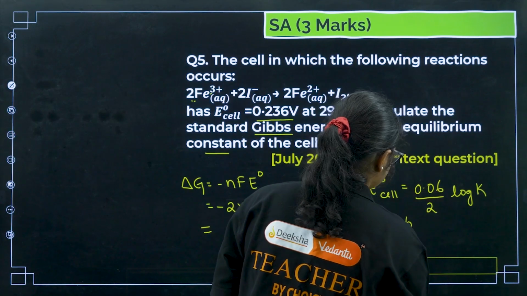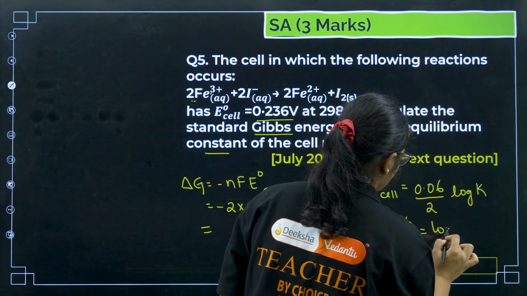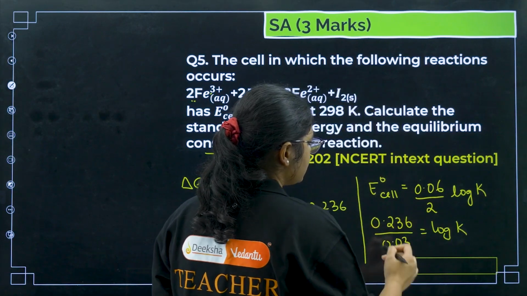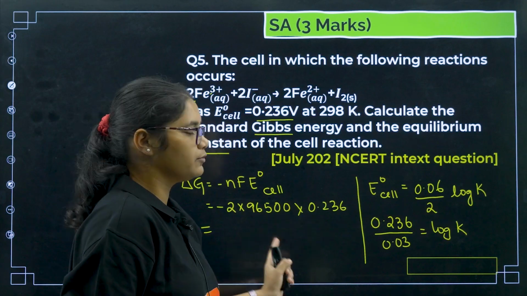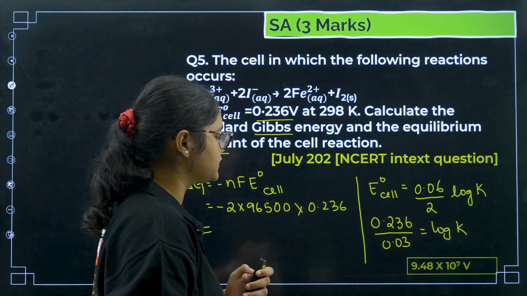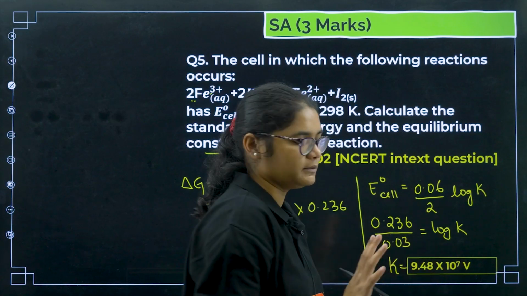If I divide, it will be 0.03, so 0.03 is equal to log of K. So now you can take anti-log on both sides and find the value of K. Here you can multiply this and find the value. So do this calculation. This is the value of K that you will be finding out.